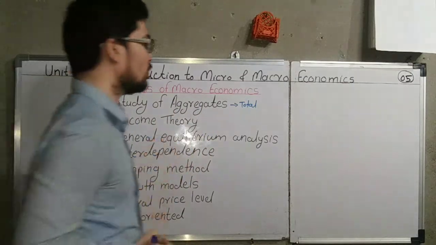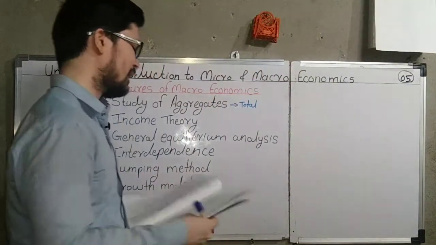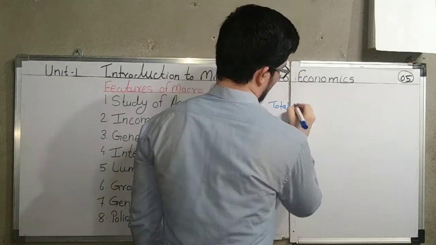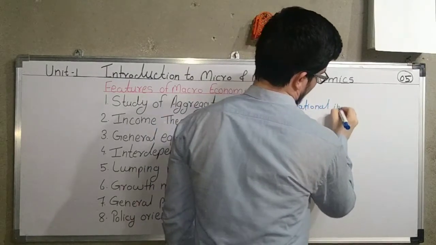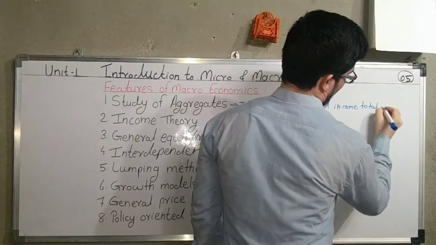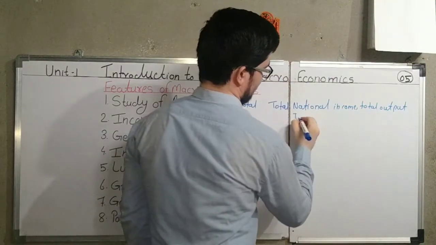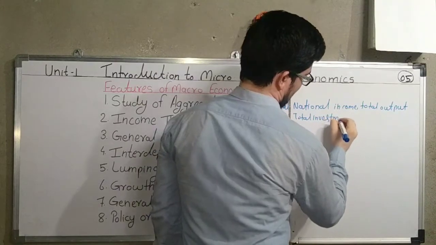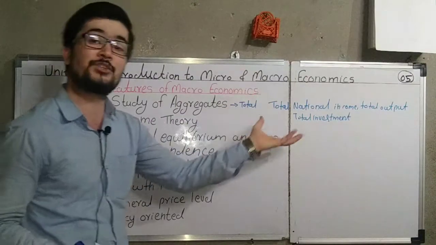So what are these totals or what are these aggregates? For example, we can say that total income, total national income, or only national income. Okay, total output, then total investment, all these are such factors which affect the total national economy.